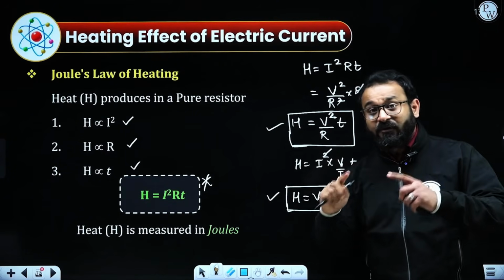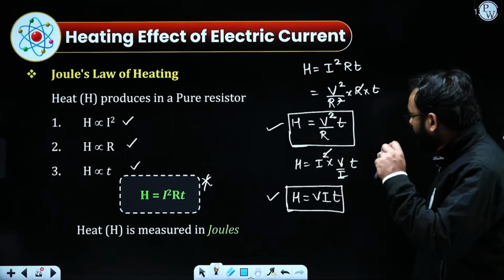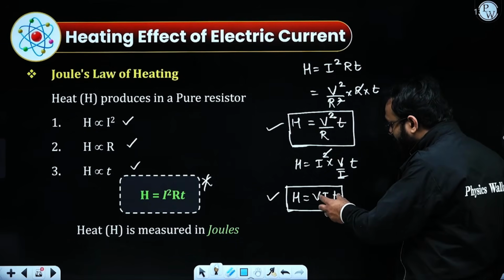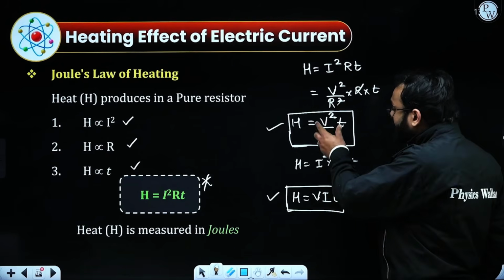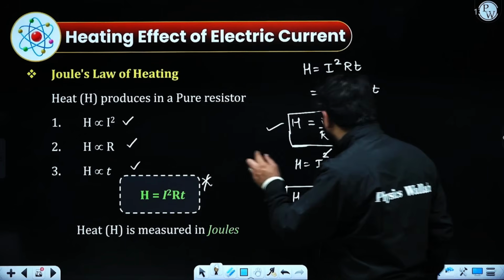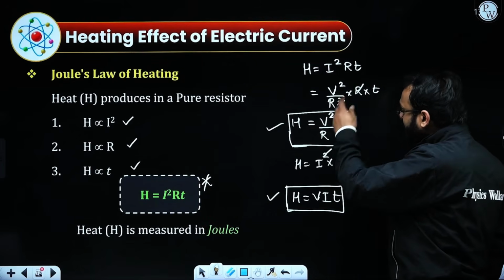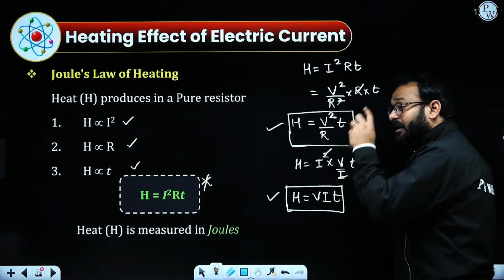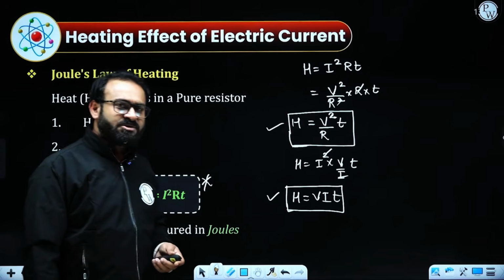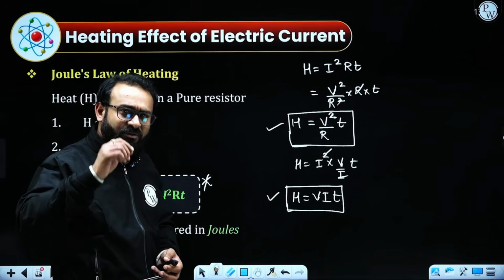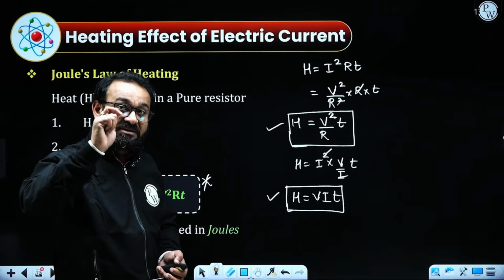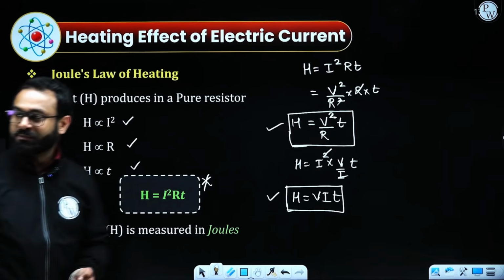If we compare with the previous power formulas, power was equal to VI. Here we have the multiplication of T, that is VIT. We have also seen I square R in power; here it is I square RT. In power, we had V square by R; here in heating effect, we have V square by R into T. So what we have observed is that to calculate the heating effect, if we multiply the formula for power with the time, then this will give us the heating effect of electric current.